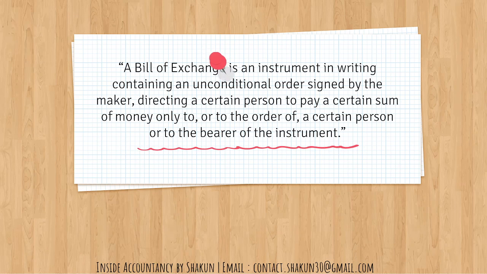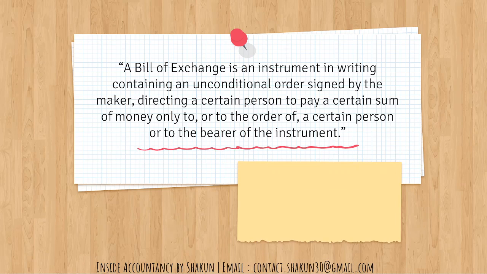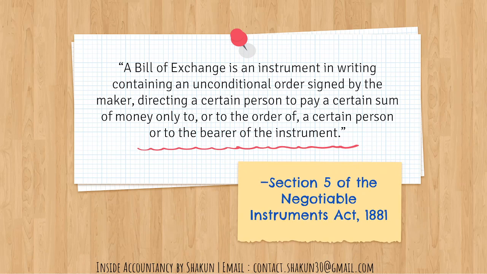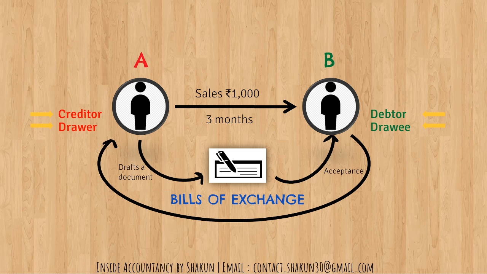A bill of exchange is an instrument in writing which contains an unconditional order. It is signed by the maker directing a certain person to pay a certain sum of money to or to the order of a certain person or to the bearer of the instrument. This is the definition given as per Section 5 of the Negotiable Instruments Act 1881. So this bills of exchange I have explained in detail in my previous video. For more details, please click on the I button.